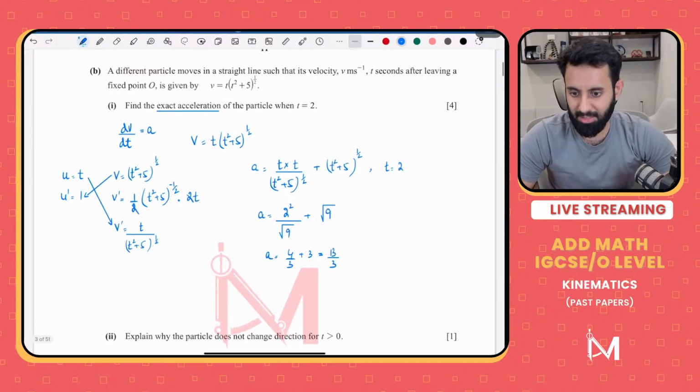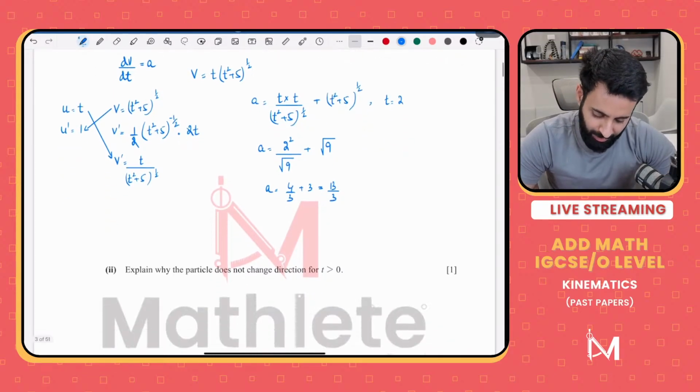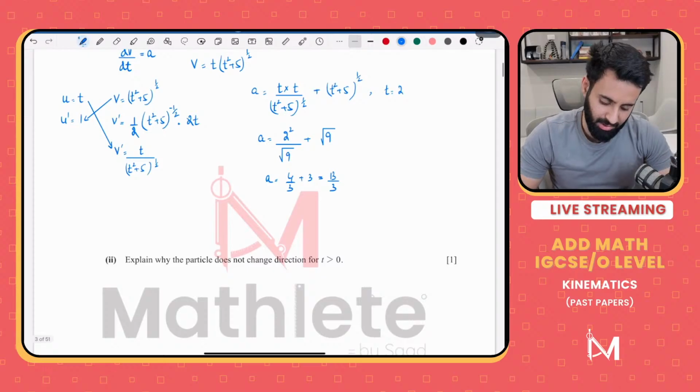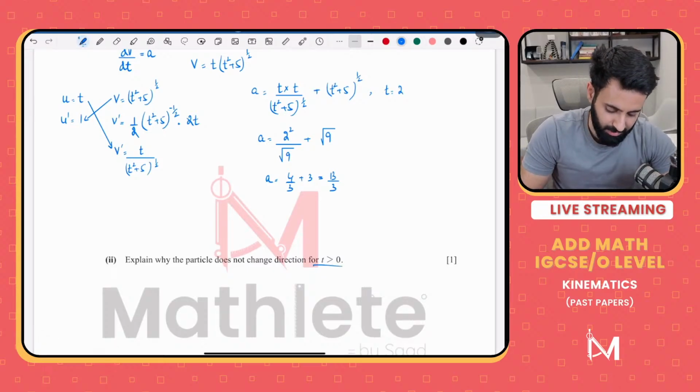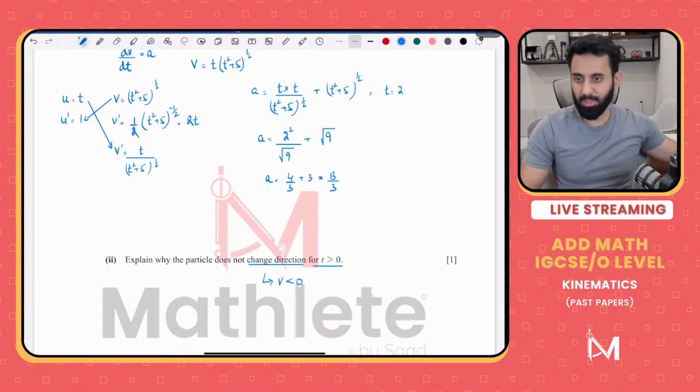We found the exact acceleration when t is equal to 2. Okay, part 2. Explain why the particle does not change direction for t greater than 0. Now remember, if the particle changes direction, that means v will be less than 0. If the particle changes direction, that means velocity will be negative.